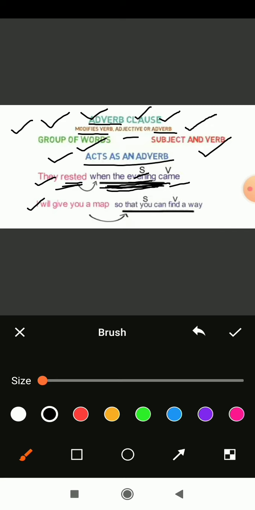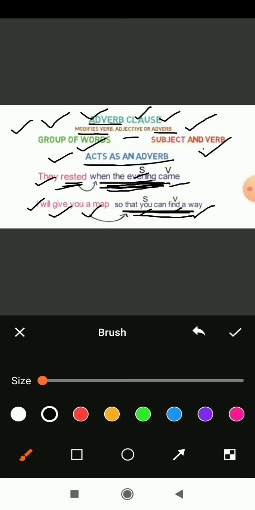So for answering this question, you have a sentence, so that you can find a way. So which sentence is important, this one or this one? This sentence is more important because it is defining the other sentence. So here the main sentence we have is, so that you can find a way. In this sentence, you plays the role of subject, find plays the role of verb. So here we have a subject and verb combination.